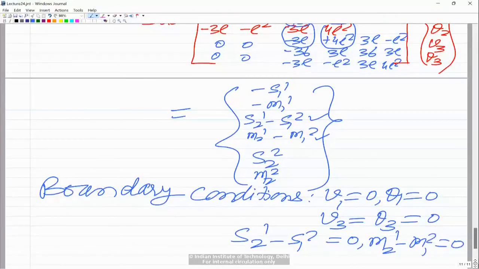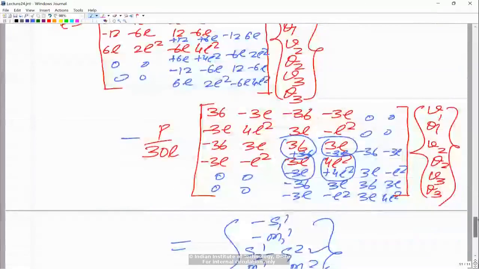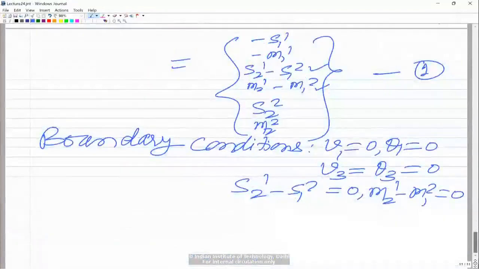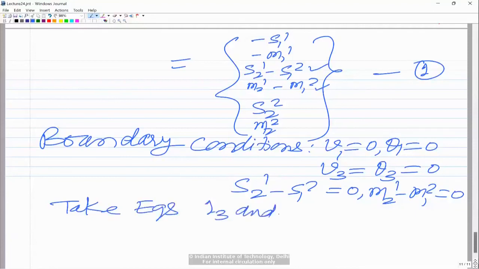Now we want to set up the equations in terms of unknowns. If you look at these equations, v1 is 0, theta 1 is 0, v3 is 0, theta 3 is 0. So in terms of displacement, the only unknowns are v2 and theta 2. To set up the equations for v2 and theta 2, we take the third and fourth equation. I haven't numbered any equation so far, so let me call this equation 1. So now I take equation 1 of 3 and 1 of 4, the third and fourth equations.